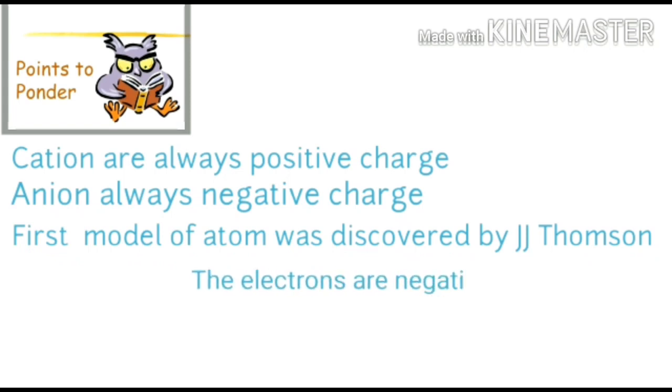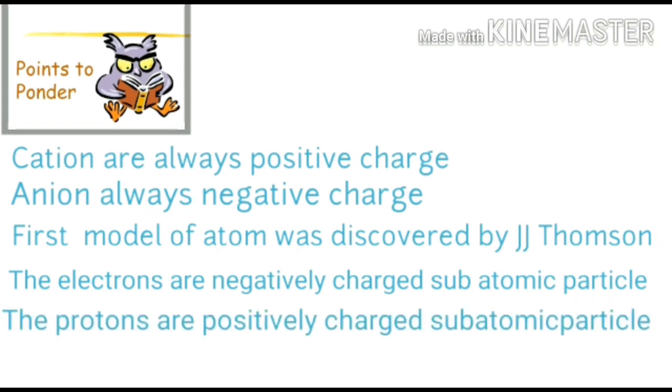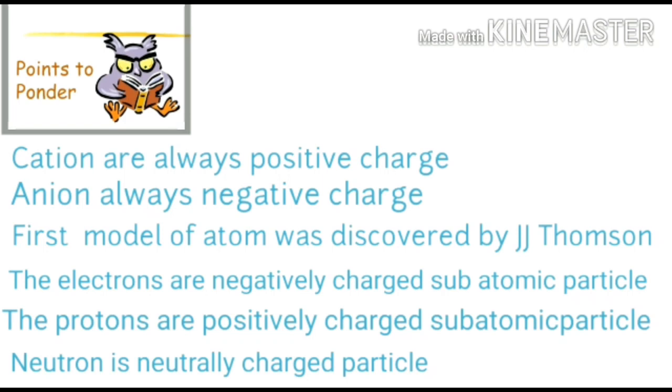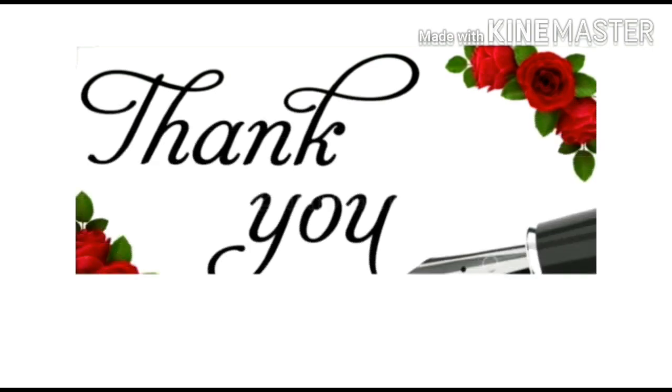The electron is a negatively charged subatomic particle. The proton is a positively charged subatomic particle, and the neutron is a neutrally charged subatomic particle. Make sure you learn all these points so that you never face any kind of problem in the future while learning chemistry.